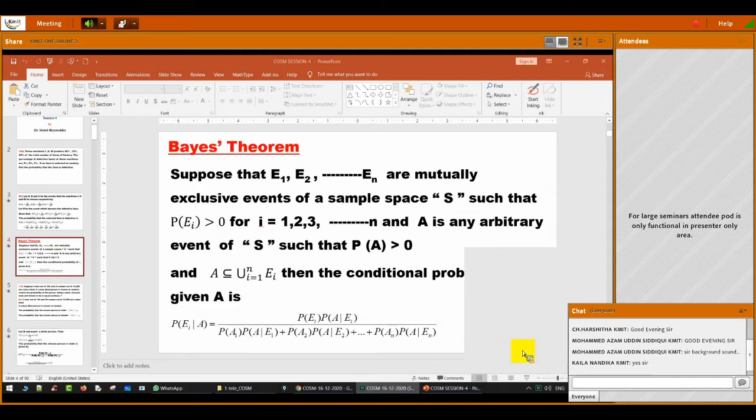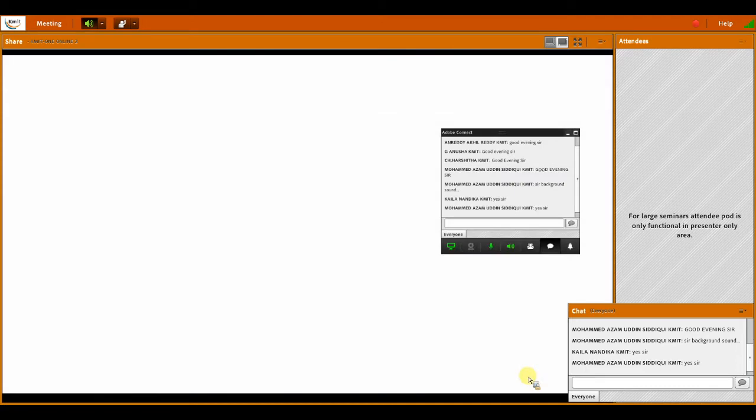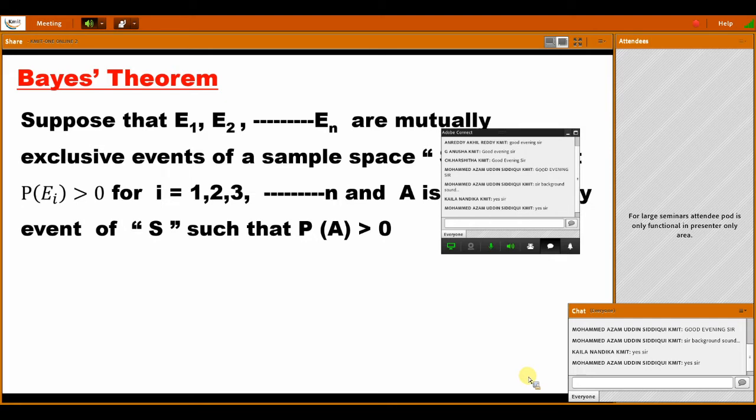Right, so in the last class we completed up to here. After this, I want to continue. This is the Bayes theorem. What is the Bayes theorem statement here?